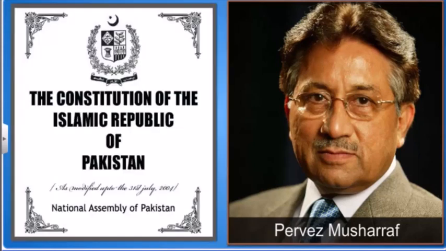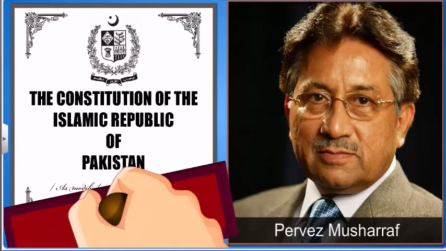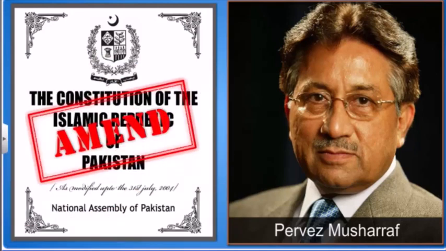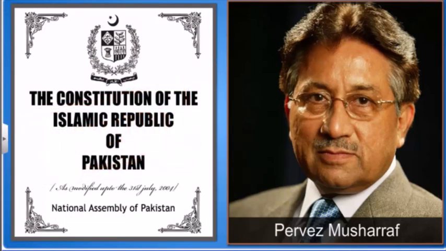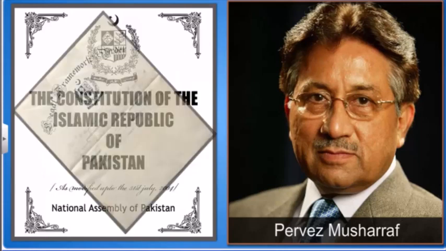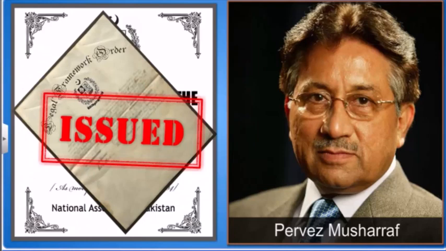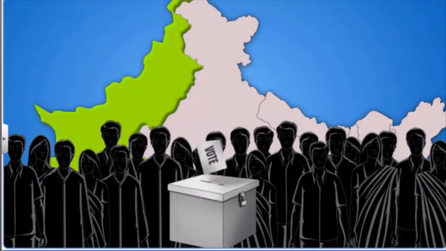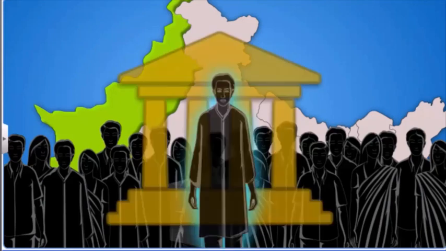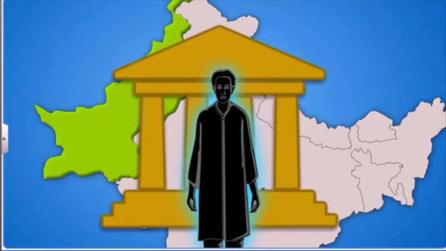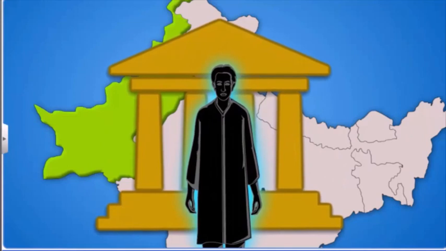To further strengthen his power, Pervez Musharraf's next step was to amend the Constitution of Pakistan. He did this by issuing a Legal Framework Order that gave the President the authority to dismiss the national or provincial assemblies. Elections were then held to the national and state assemblies. Thus, Pakistan had elected representatives with some powers.